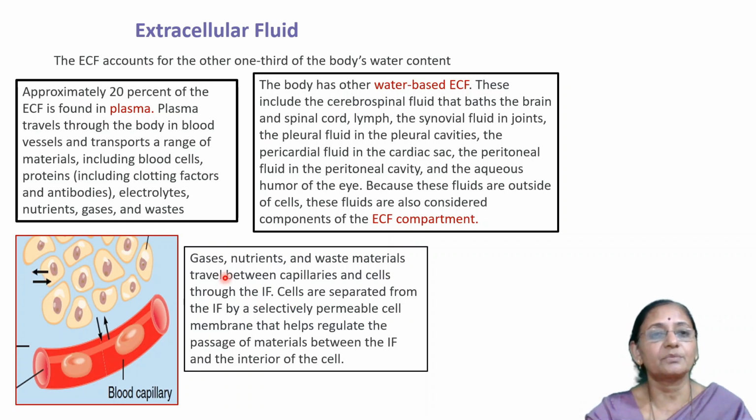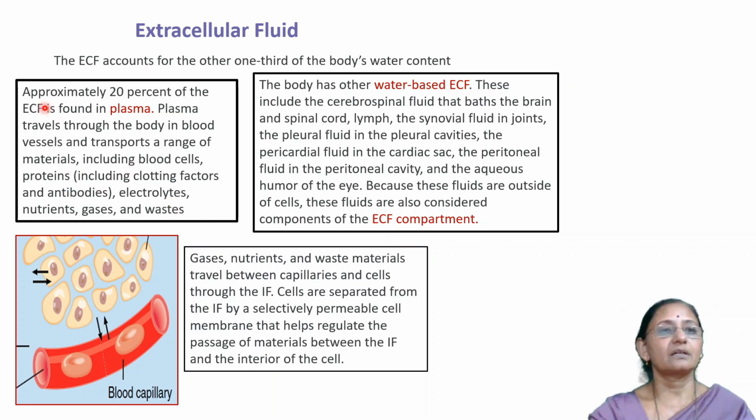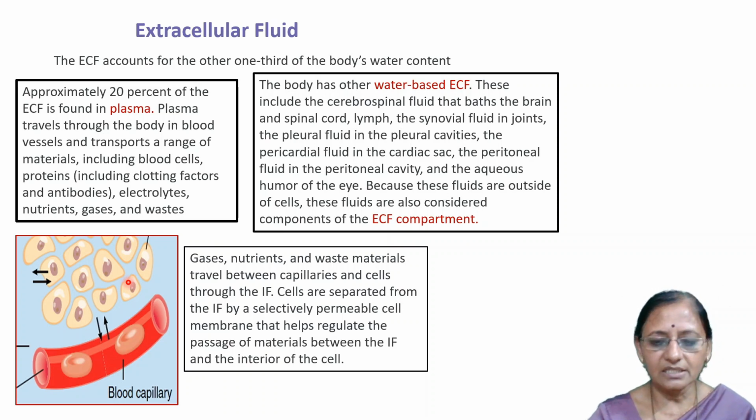That is, there are three types of fluid mainly. 20% is formed by the plasma, most of the 80% is formed by the interstitial fluid, IF, and a very small amount is formed by these small spaces, mainly pericardial, peritoneal and pleural fluid, cerebrospinal fluid and lymph. That is extracellular fluid.